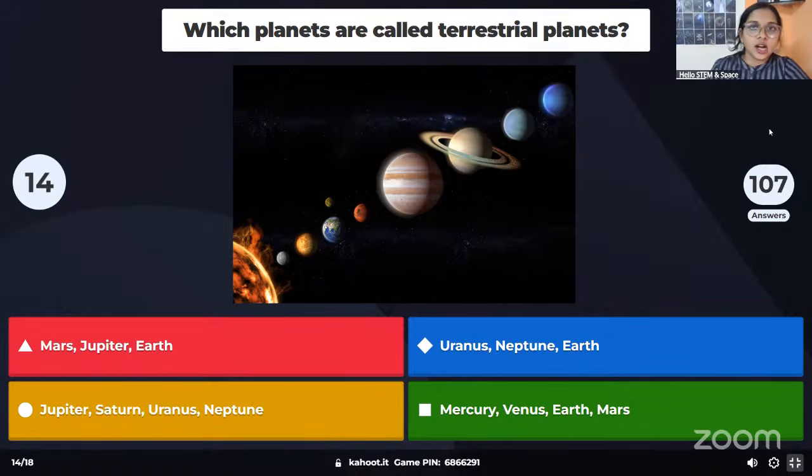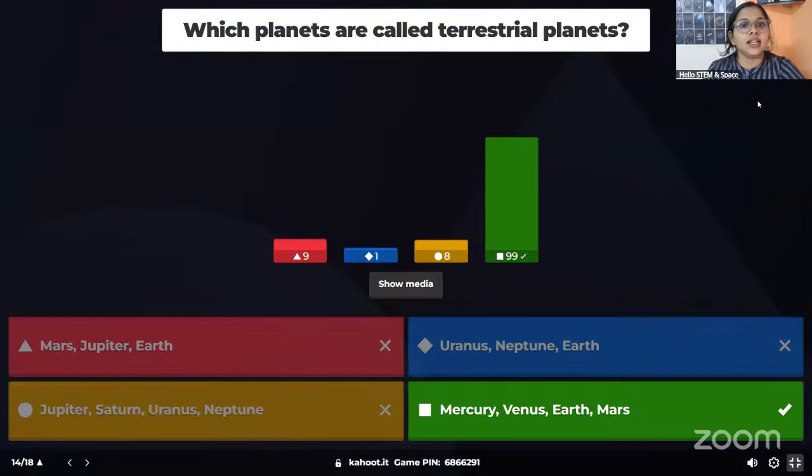Which planets are called terrestrial planets or rocky planets? There is another name for terrestrial planets, which is rocky planets. And the answer, let's see the answer. Yes, 99 of you gave the correct answer. It's actually Mercury, Venus, Earth, and Mars.